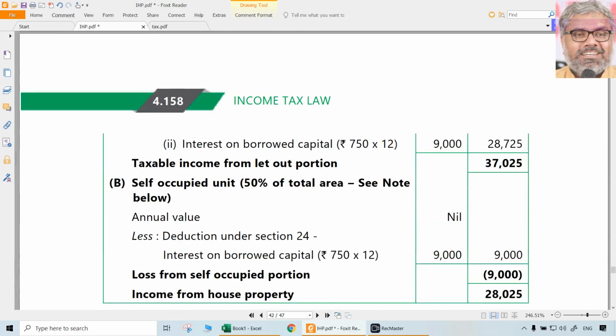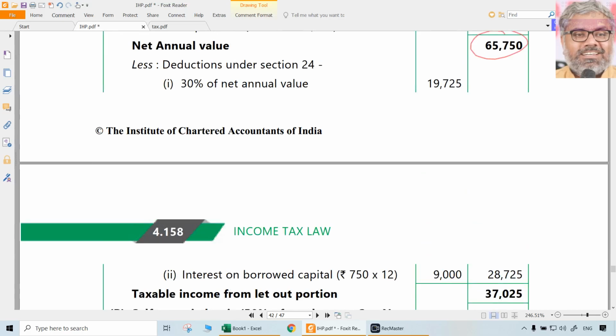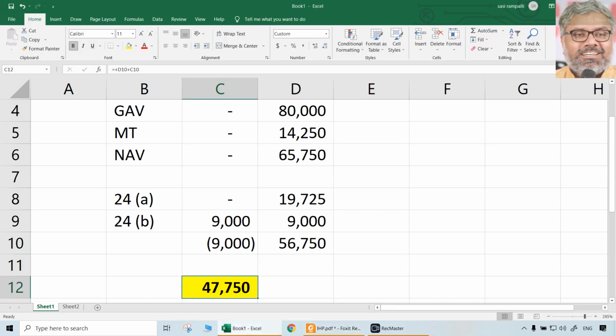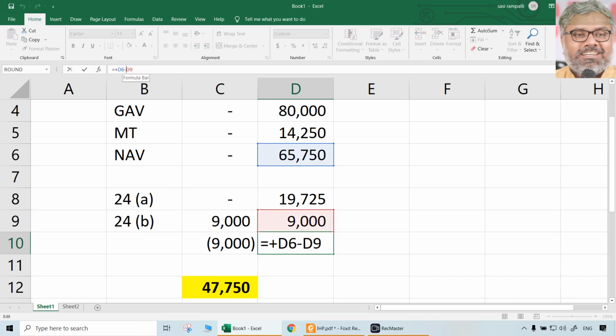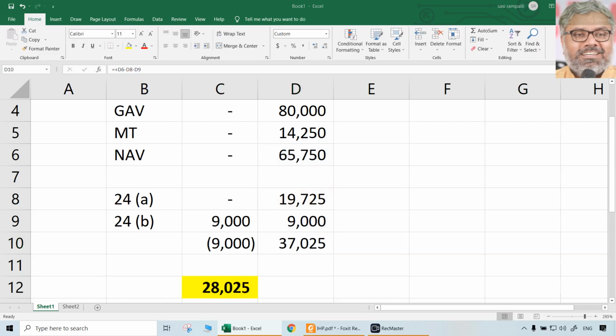This calculation is wrong. 65,750, or our calculations are wrong? One more thing is there, correct? We are wrong. 65,750 minus of 19,725 minus of 9,000, correct.